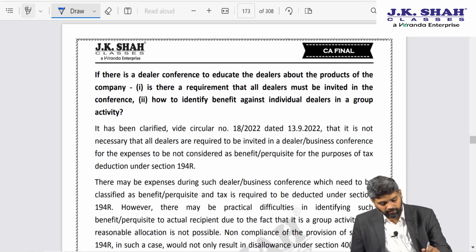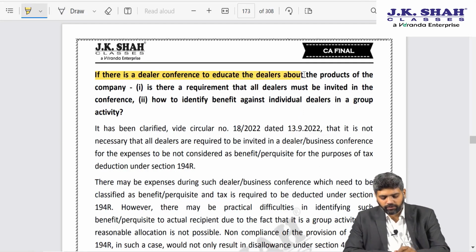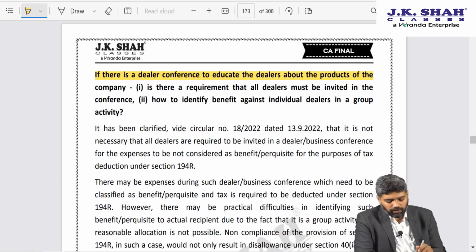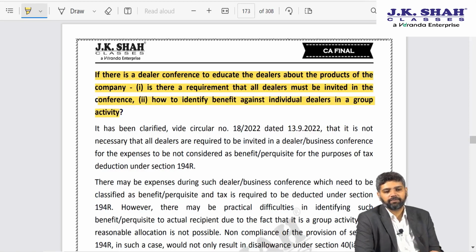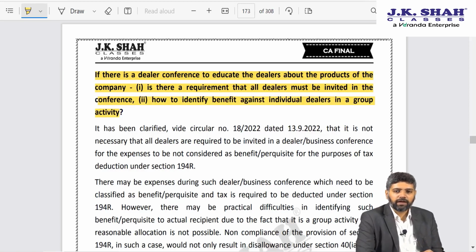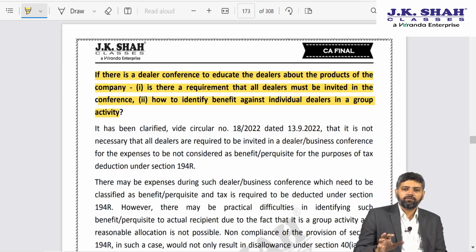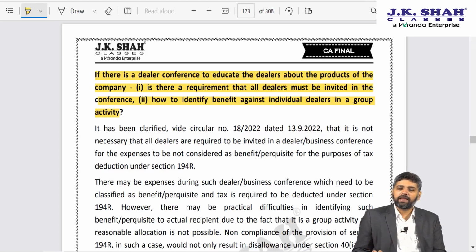Further it says, if there is a dealer conference to educate the dealers about the products of the company, is there a requirement that all dealers must be invited to the conference? How to identify the benefit against the individual dealers in a group activity? So, they are digging deep into it. As I told you, if it's a general conference for all dealers of the company, for launching a new product, or to educate the dealers with regard to a product or as to how to market them, then that is not a benefit or perquisite arising to any person.